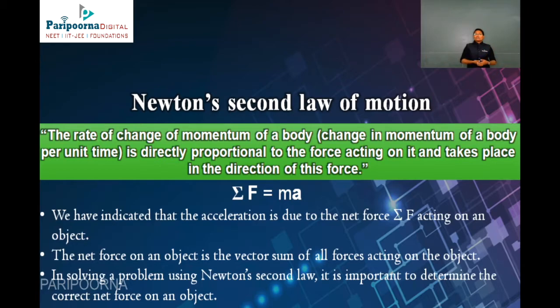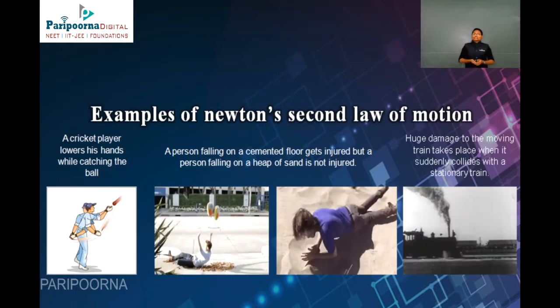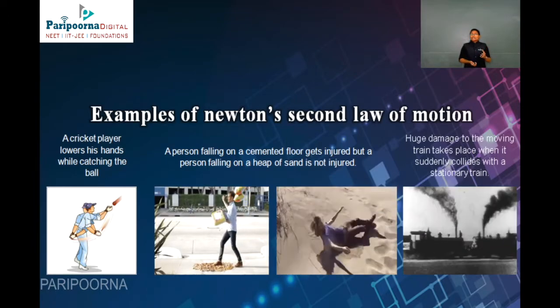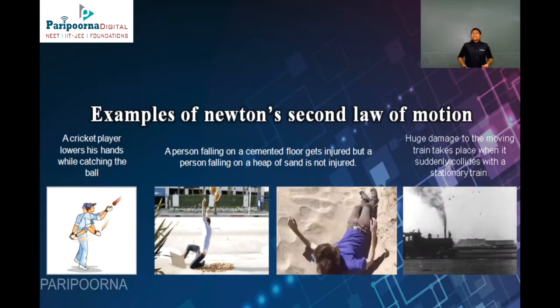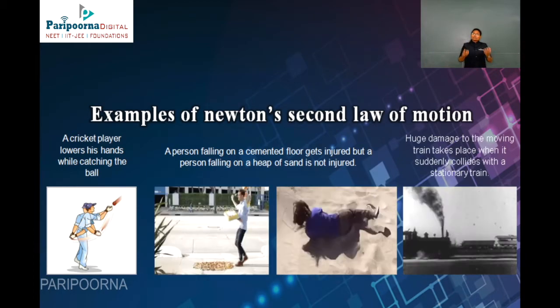In solving a problem using Newton's second law, it is very important to determine the correct net force on an object. So, if we have to solve a problem based on the second law of motion, we have to take the net force which is given in the question. So, what are the examples of Newton's second law of motion? The first example is a cricket player lowering his hands while catching a ball. Otherwise, his hands will move backward.